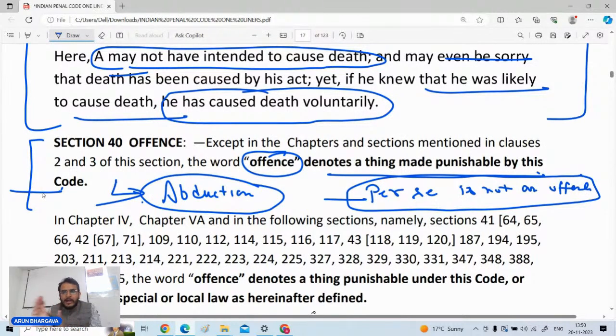Abduction is punishable only when some other factors are associated with it, like abduction for the purpose of committing illicit intercourse, or abduction for the purpose of murdering someone. But merely if you take one person from one place to another, it is abduction, and per se abduction is not punishable. Abduction की अपने आप में कोई punishment directly नहीं है. जैसे kidnapping है, तो kidnapping करने का punishment है.